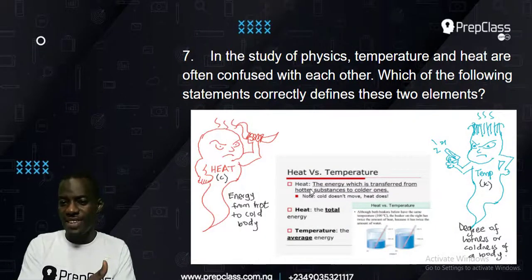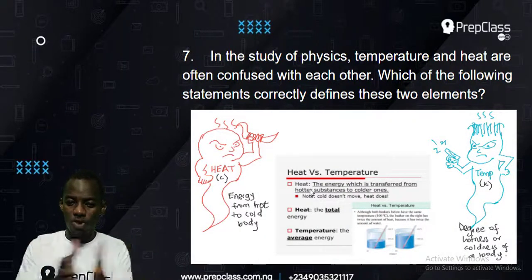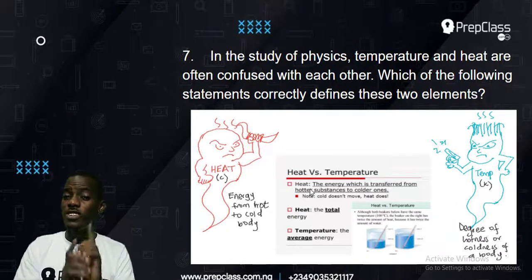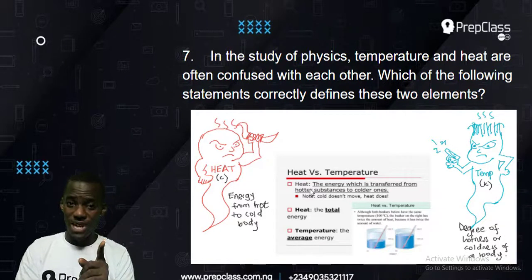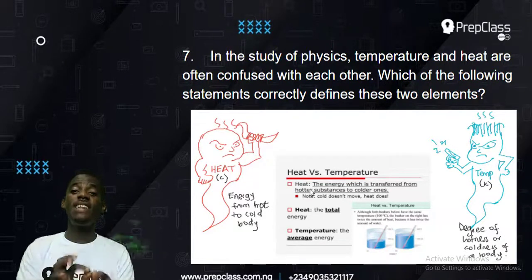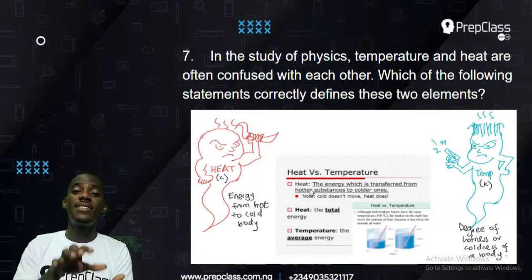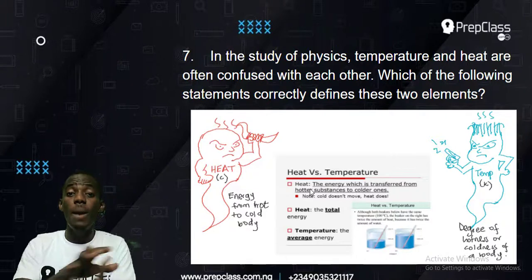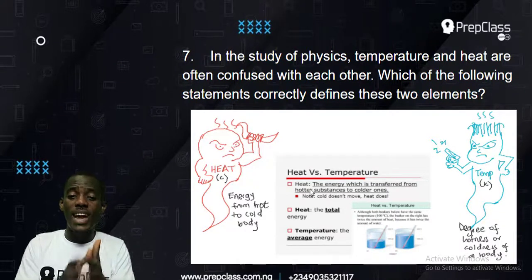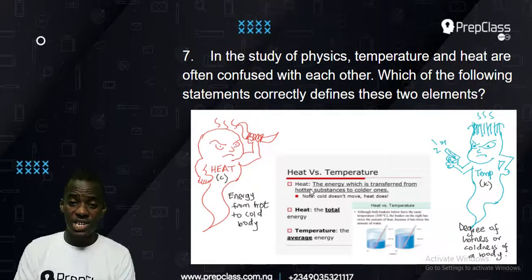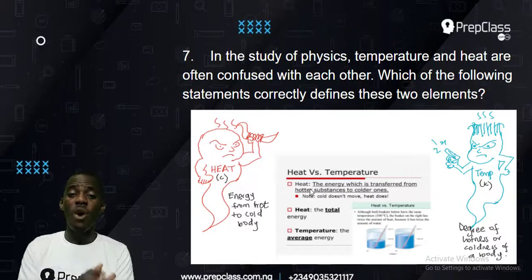Now I just drew heat there and I drew temperature there as two warriors. They want to fight each other. Now, heat and temperature, the first thing that you must know is that heat and temperature are not the same. Say that to yourself. They are not the same. Heat is a form of energy, but temperature is not energy. Temperature is the degree of hotness or coldness of a body, while heat is a form of energy that moves from a hot body to a cold body. So it is moving energy. That's it. But temperature is a degree of hotness or coldness.